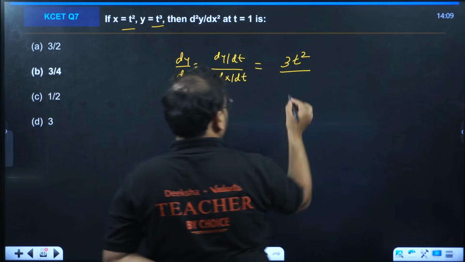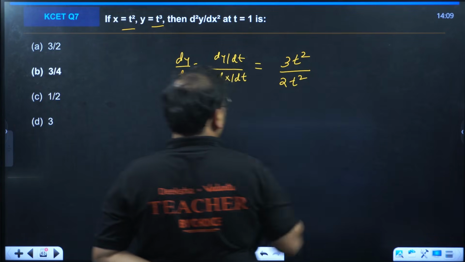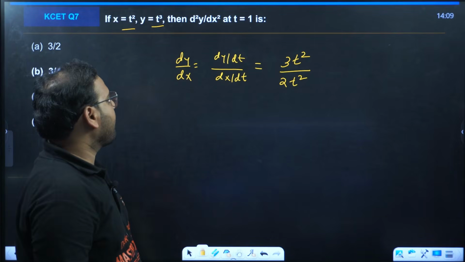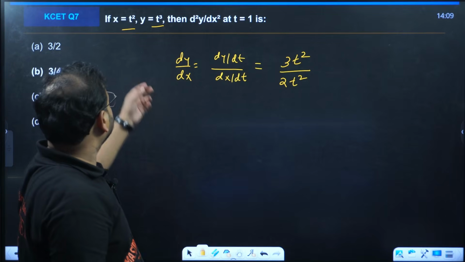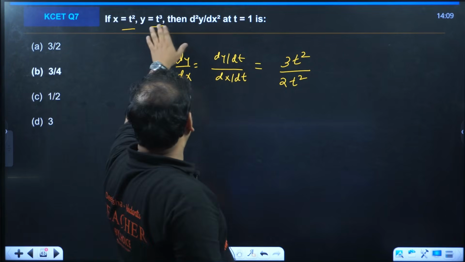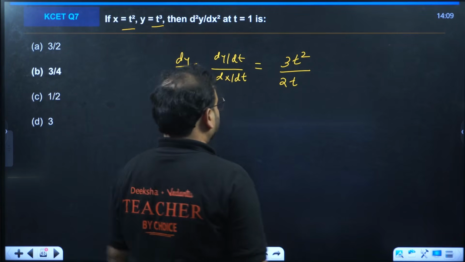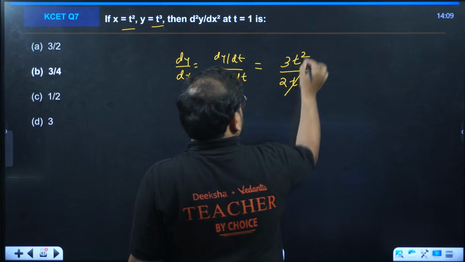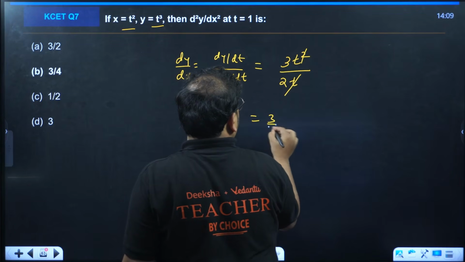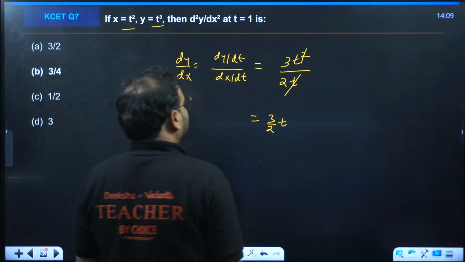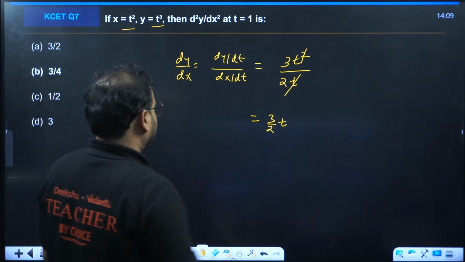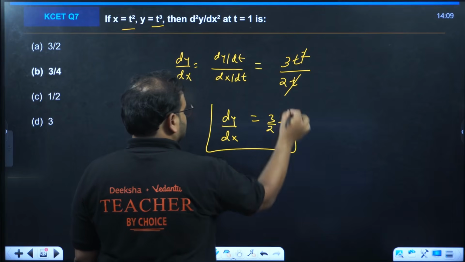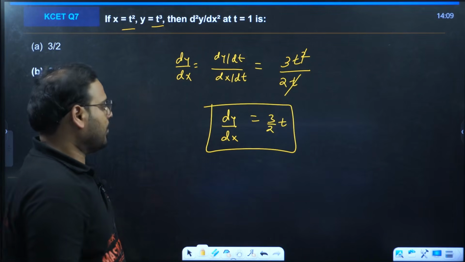Differentiate this, you'll have 2t, just 2t, not 2t square, my bad. This cancels. You have the answer as 3 by 2t. This is very important, okay?